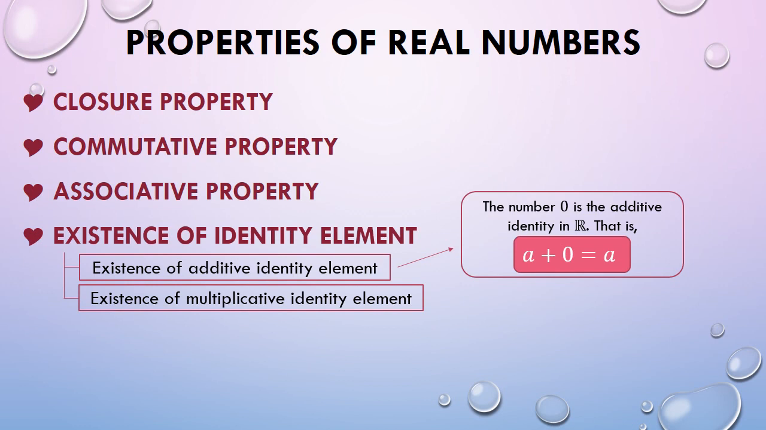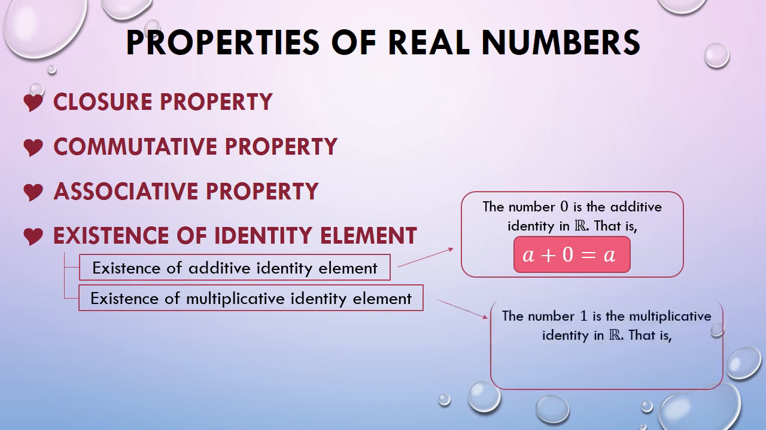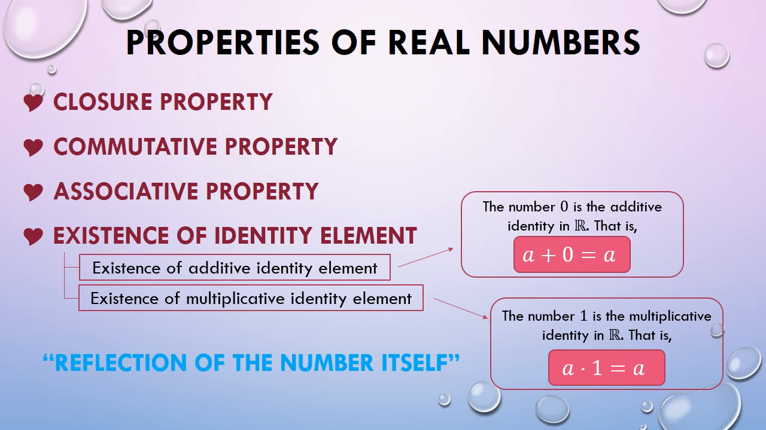This means that any real number that is to be added to 0 will result to the number itself. For existence of multiplicative identity element, 1 is used as multiplicative identity element which also satisfies this equation. This also means that any real number multiplied to 1 will result to the number itself. In other words, there is a reflection of the number itself.